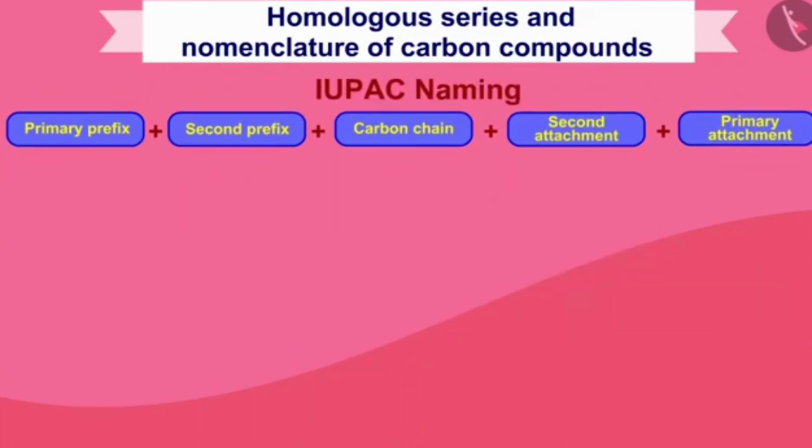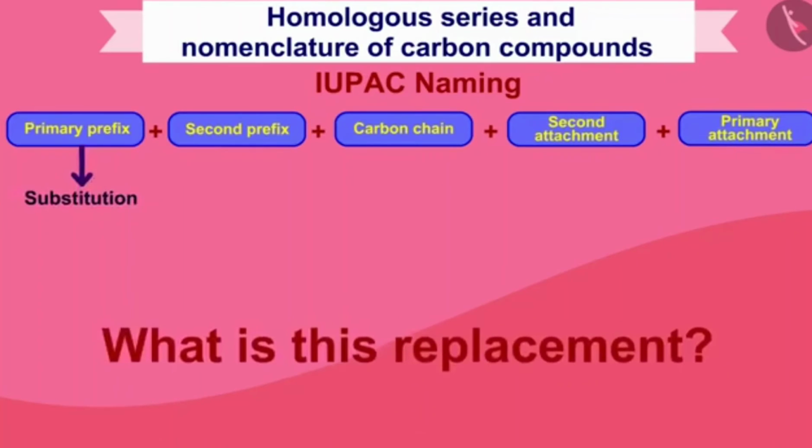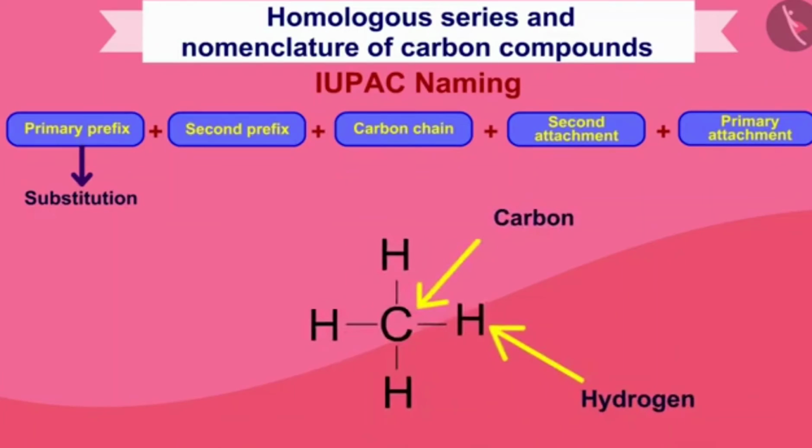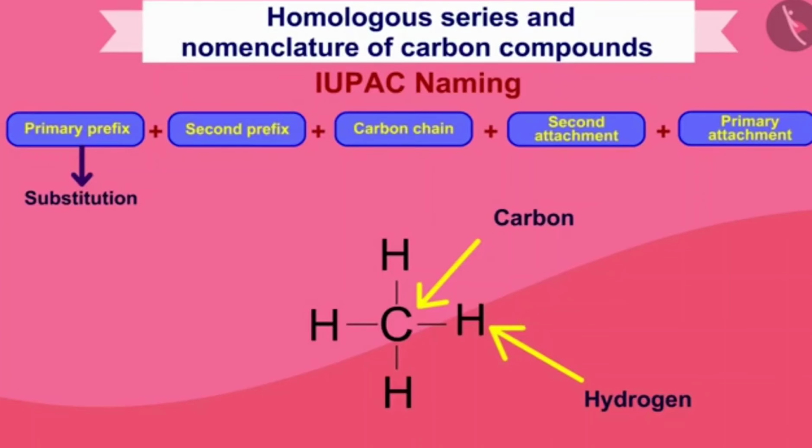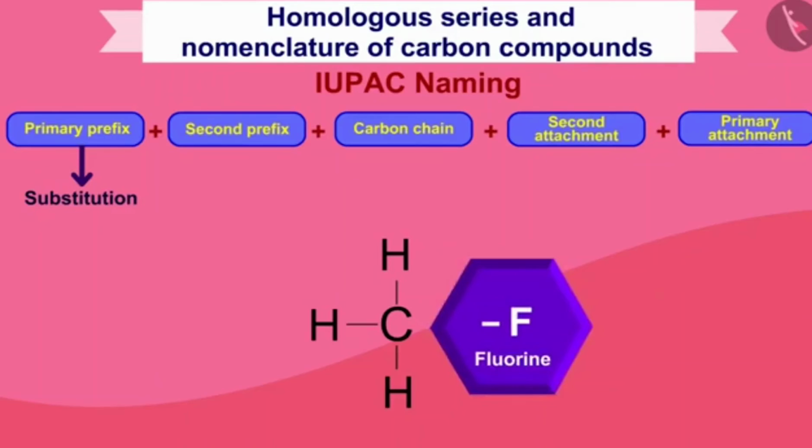See, first you have to tell about the substitution. Now, what is this replacement? Just like there are only carbon and hydrogen, it is called hydrocarbon. If inside it we remove any hydrogen and replace it with fluorine, because both hydrogen and fluorine form a bond with carbon.